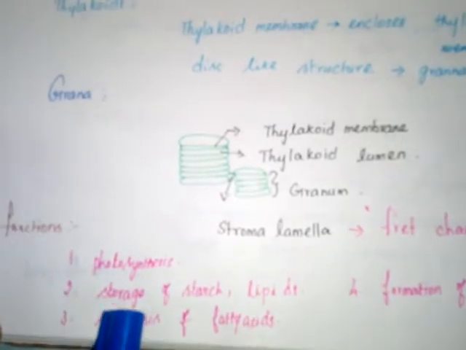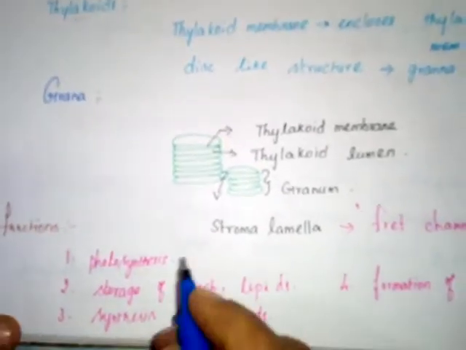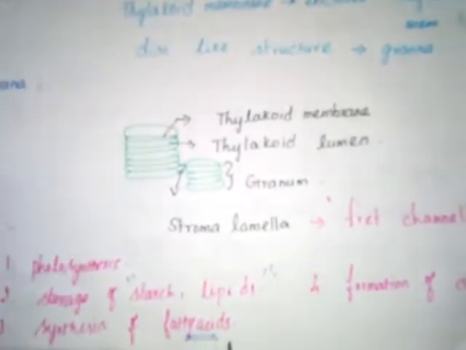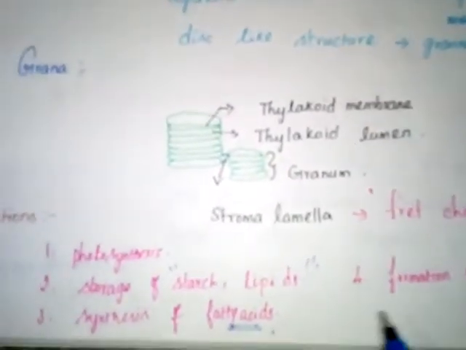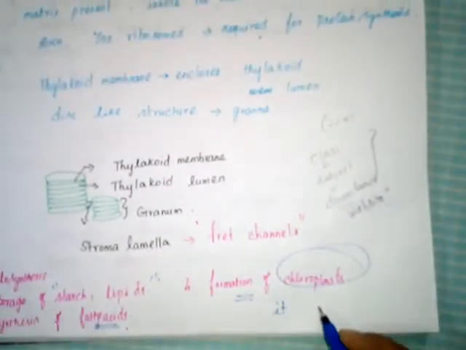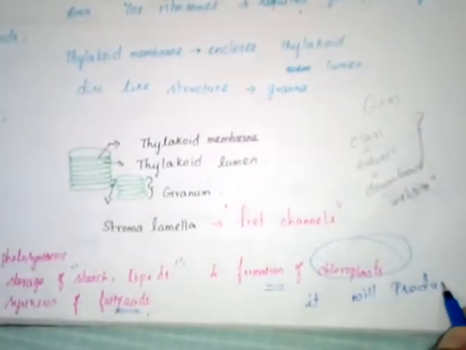Then what are the functions of chloroplast? Photosynthesis. Photo means light, synthesis means to prepare food. Then storage of starch and lipids. Synthesis of fatty acids. The chloroplast also produces chlorophyll.